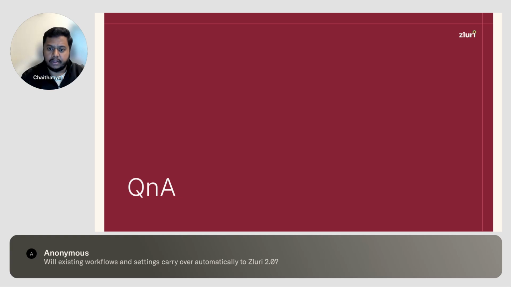The second question is, till what date will Zluri V1 be available? Zluri V1 will be available for your scenarios until the end of August. That's the current timeline. At any point right now, you can switch between version 1 and version 2 based on your scenarios, but we are making Zluri V2 better and better. From September onwards, Zluri V2.0 will be the default for all the users.